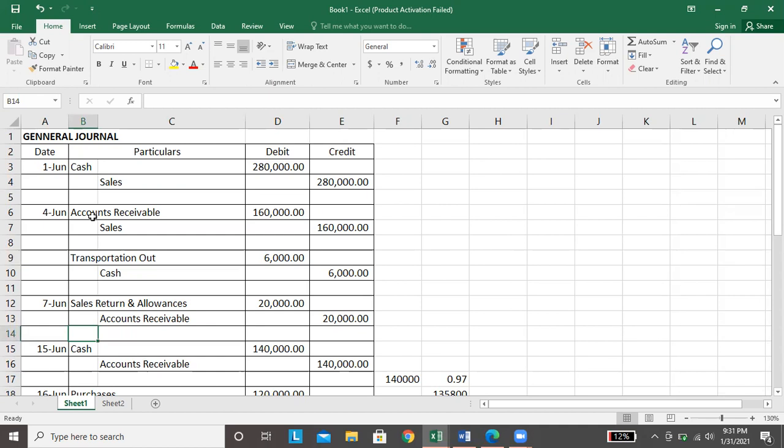Okay? Tapos may instances na may binabalik na item si customer. Okay, so ang mangyayari, pag may binalik na item si customer, ang treatment siya is sales return and allowances. Si sales return and allowances, ibabawas natin sa receivable. Okay? So we have our original na receivable, tapos pag may binalik ngayon si customer, okay, ibabawas natin ito sa accounts receivable. Kaya nga, ang nangyari dito, naka-credit na siya. Okay? So nire-reduce niya si receivable.